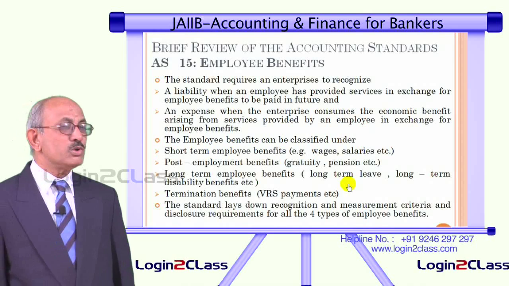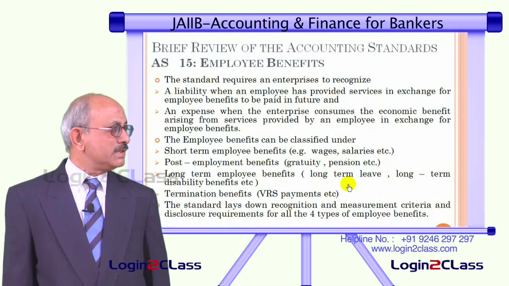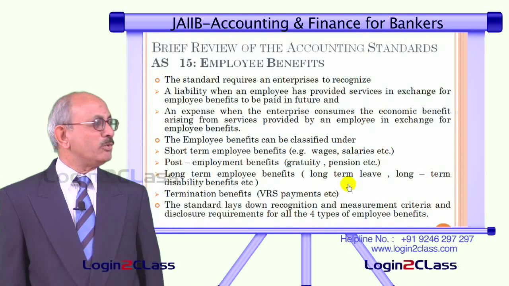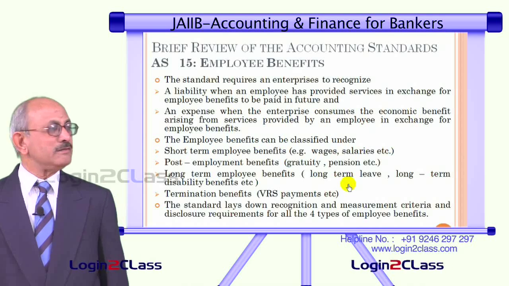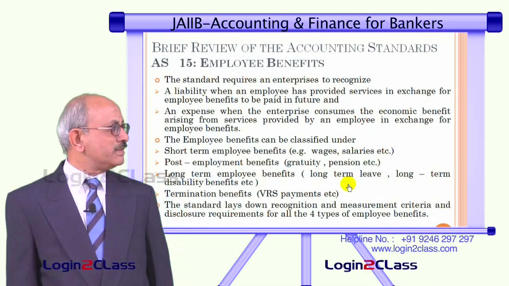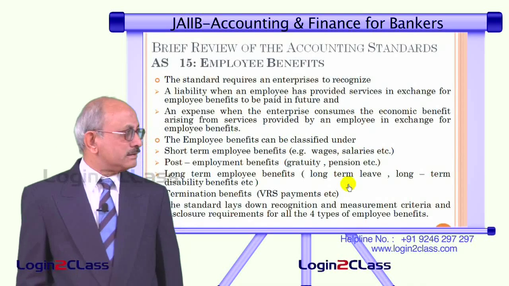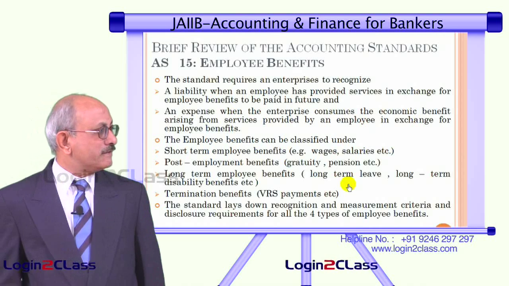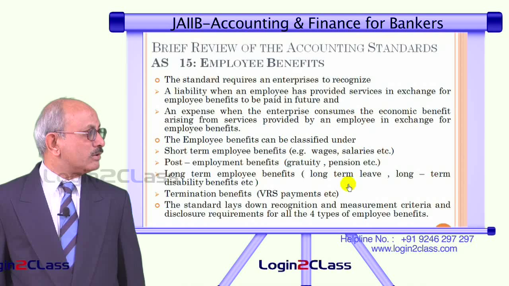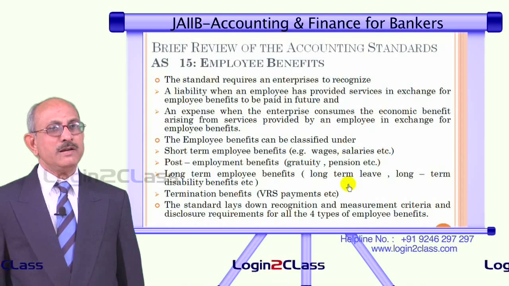They could be post-employment benefits, that is, paid on retirement or on termination, such as gratuity, pension, etc. They could be long-term employee benefits such as long-term leave, long-term disability benefits, or they could be termination benefits such as VRS payments. So the standard AS 15 lays down different recognition and measurement criteria and disclosure requirements for all the 4 types of employee benefits discussed above as to how they have to be accounted for.